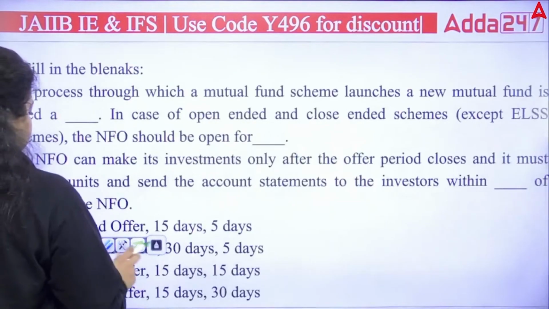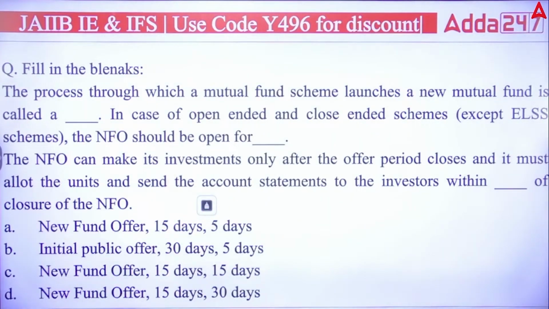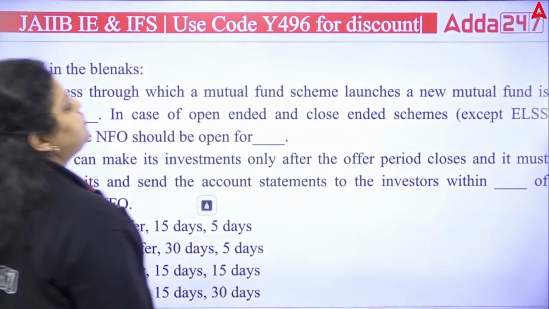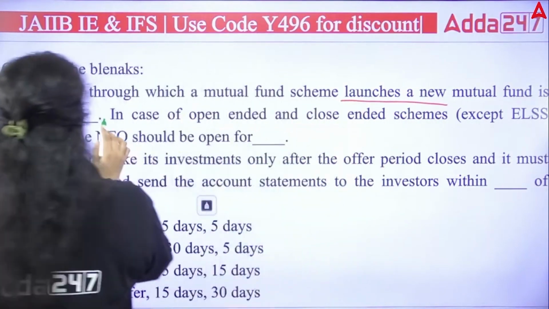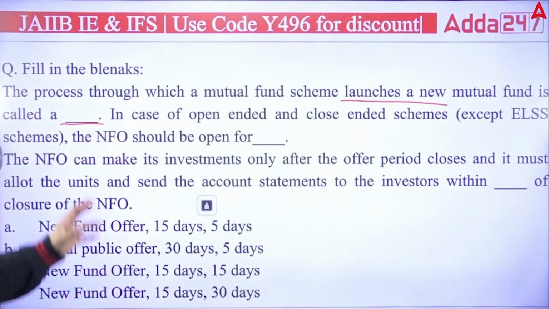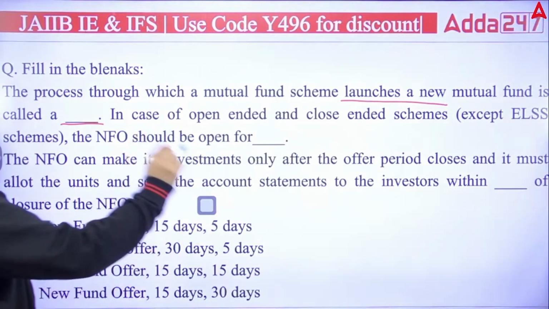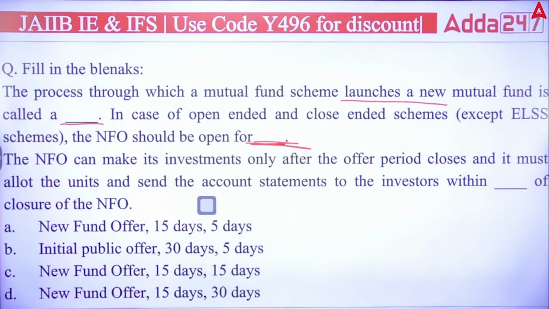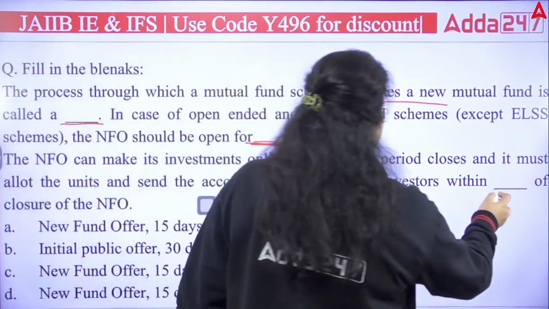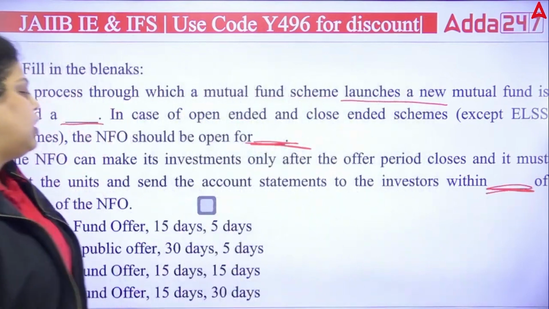Next question. Next we have filling the blanks. The process through which a mutual fund launches a new scheme is called a dash. Whenever you issue a new mutual fund scheme, dash is the answer for that term. In the case of open-ended and close-ended, that's a type of mutual fund scheme, the NFO should be open for dash duration. Then the NFO can make its investment only after the offer period closes, and it must allot the units and send the account statement to the investor within dash duration of closure of the NFO.